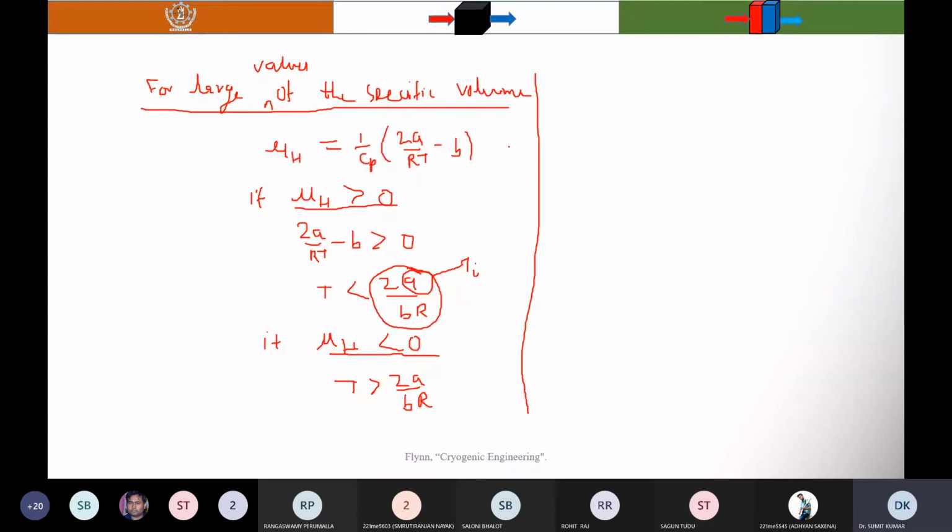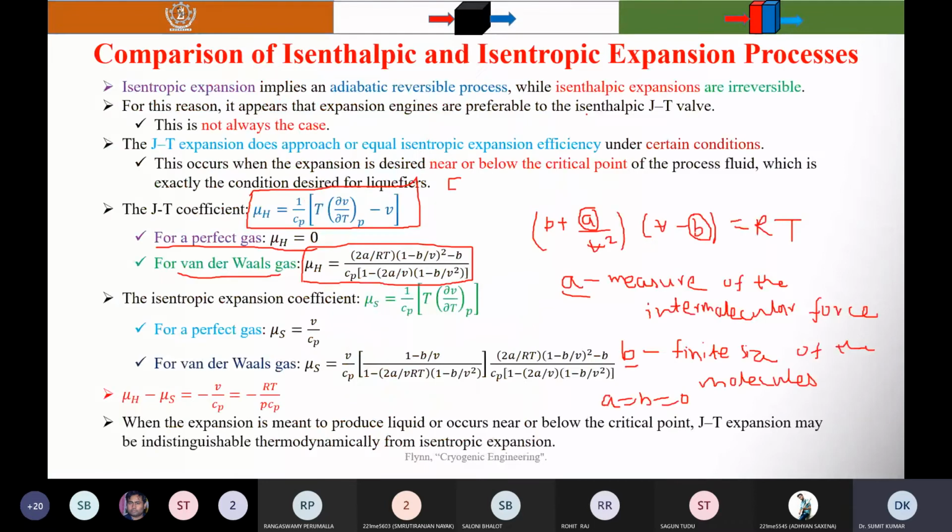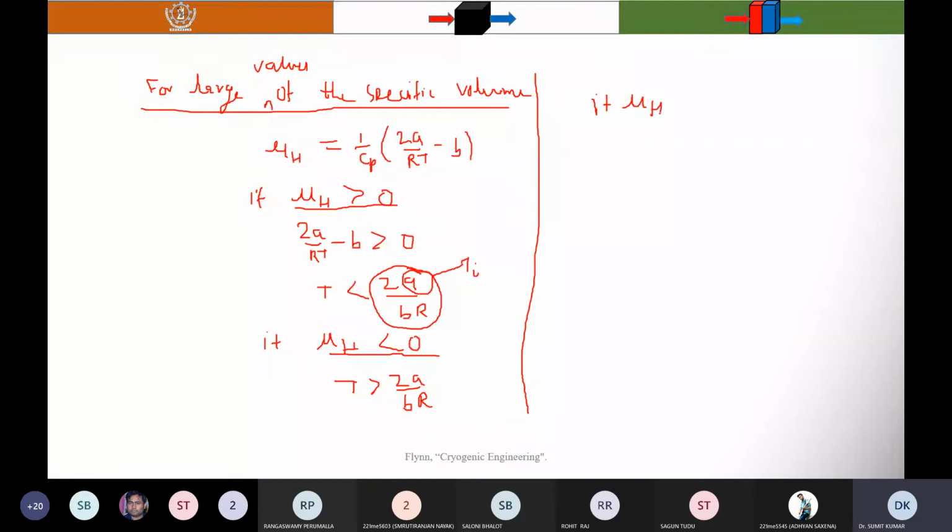Next, you know that the inversion curve is represented by all points at which the Joule-Thomson coefficient is 0. In the case of a van der Waals gas, when you substitute mu h equal to 0, then you will find that 2a by RT into (1 minus b by v) whole square equal to b.